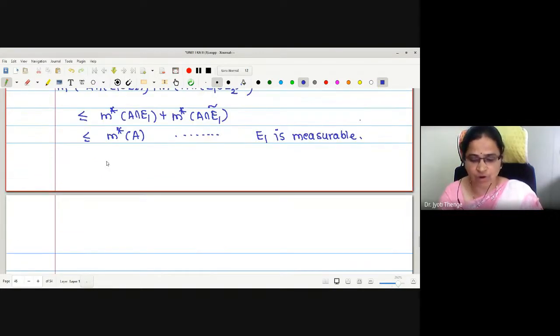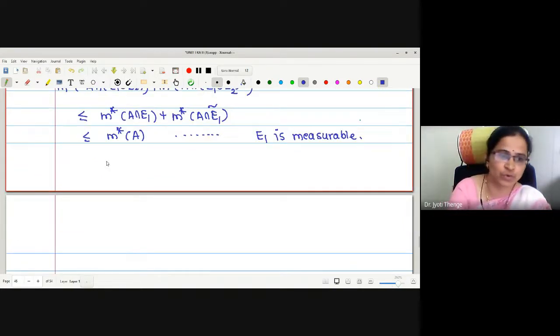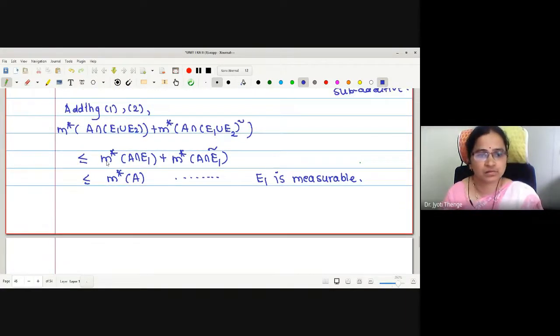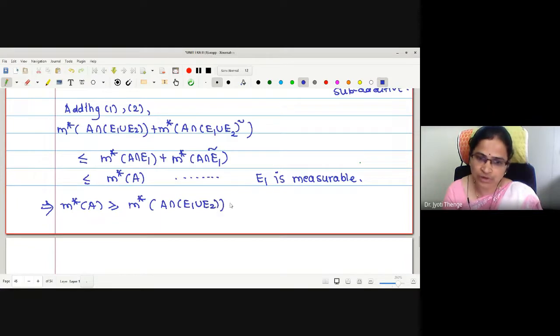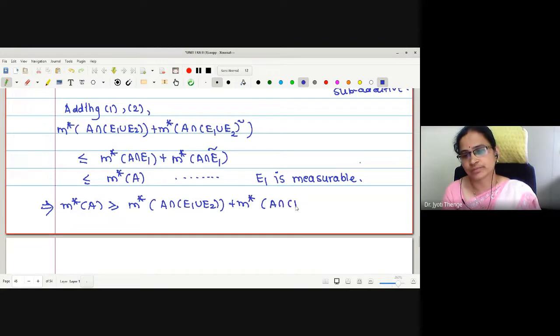Therefore, what we have proved is outer measure of A is greater equal to outer measure of A intersection E1 union E2 added with outer measure of A intersection E1 union E2 complement.